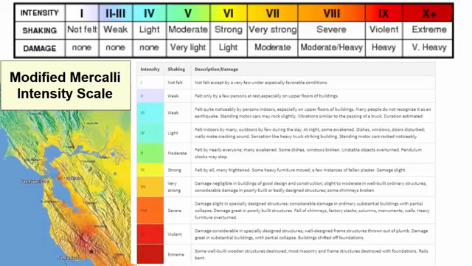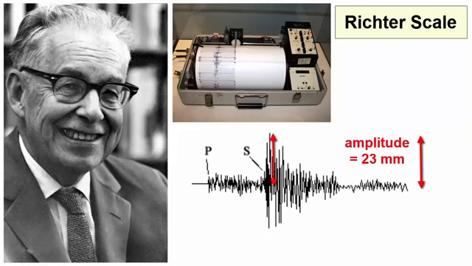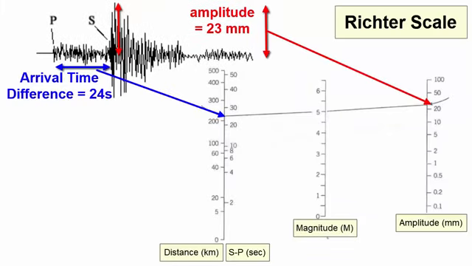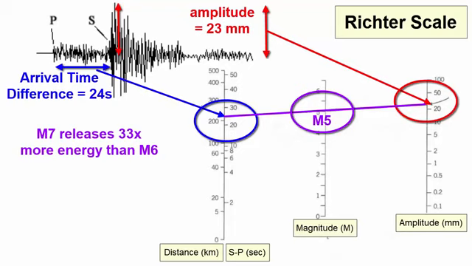In 1935, Charles Richter and others at Caltech in Pasadena, California, devised a new scale, the Richter scale, which measured the amplitude of arriving earthquake waves on a seismogram recording. Based on the local rocks of Southern California and the type of seismograph instrument used, seismologists developed a paper scale that allowed them to calculate the energy released in an earthquake based on its distance away and the amplitude on the seismogram. In the Richter scale, for each approximately 33-fold increase in energy, we move up one number in magnitude.